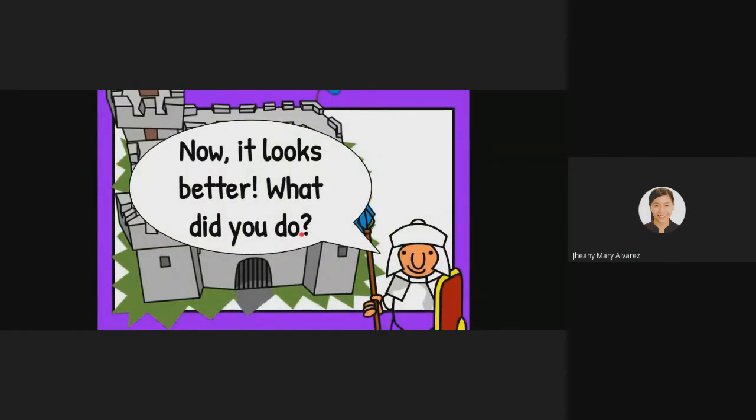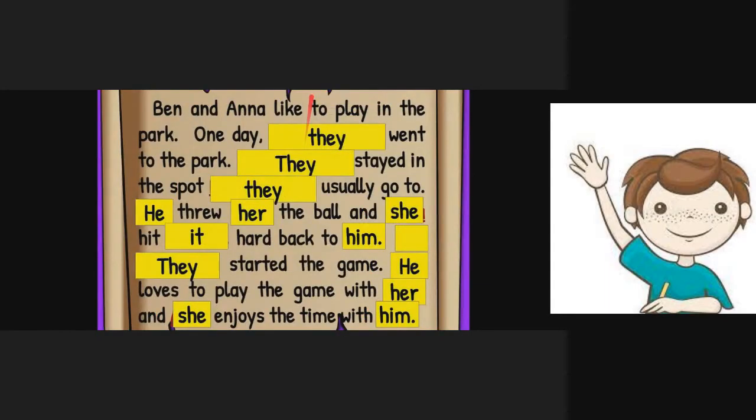Wow, now it looks better. Good job, grade 1 students. But can you tell me what you did to make it better? Yes, Clinton. What did you do to the message on the scroll? We put the words they, her, it, he, she.